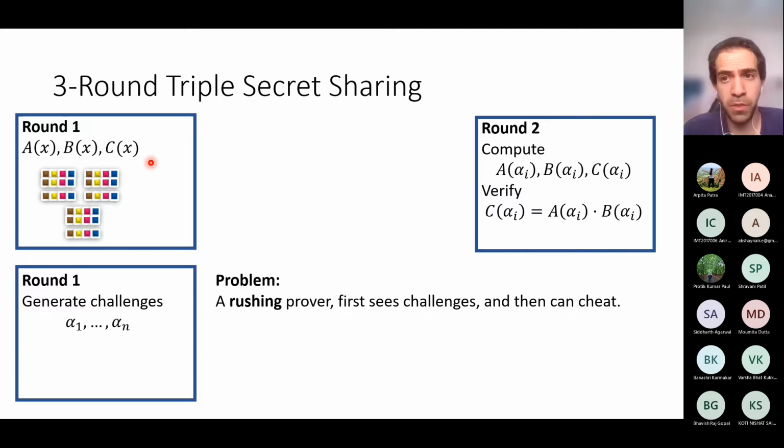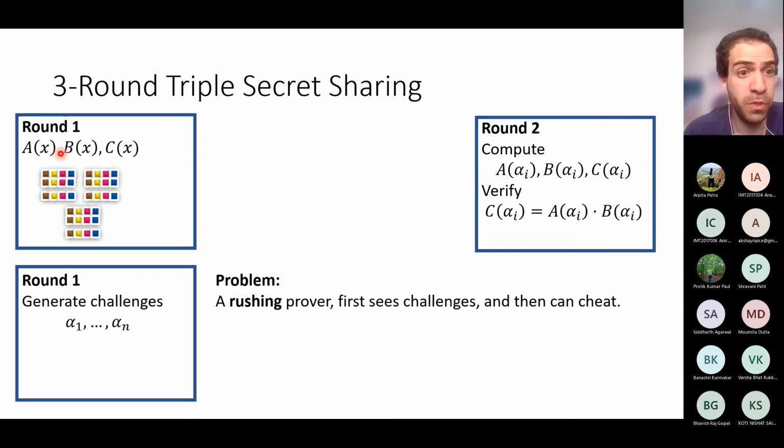And the reason is that in multi-party computation, we usually consider a rushing adversary. And a rushing adversary in every round can first see the messages of the honest parties and only then send the messages of the corrupt parties. Now, in our context, it means that the corrupt prover can first see the challenges that are generated by the verifiers and only then pick the polynomials A of x, B of x, and C of x. And the problem with that is that given the challenges, it is not hard to construct polynomials that pass every challenge, but do not satisfy that the free coefficient of c is equal to the multiplication of the free coefficients of a and b. Okay, so we have a problem with the soundness in this case.